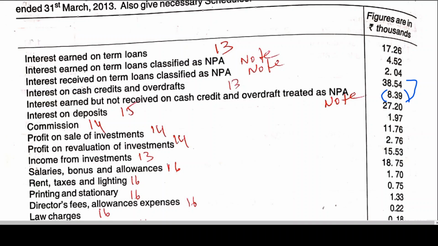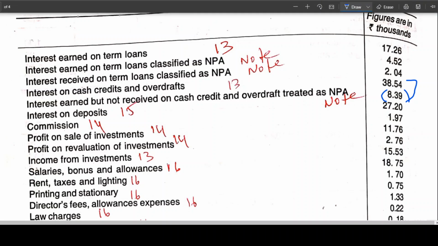Is this clear? It is coming to 30.15. The 30.15 is to be taken as interest on cash credit and overdraft, because income earned cannot be recognized in case of NPA. But performing assets we can record. Is this clear? Right.